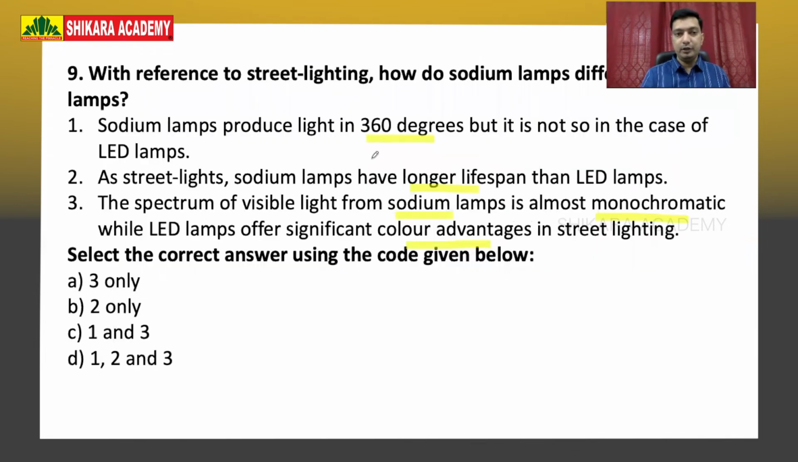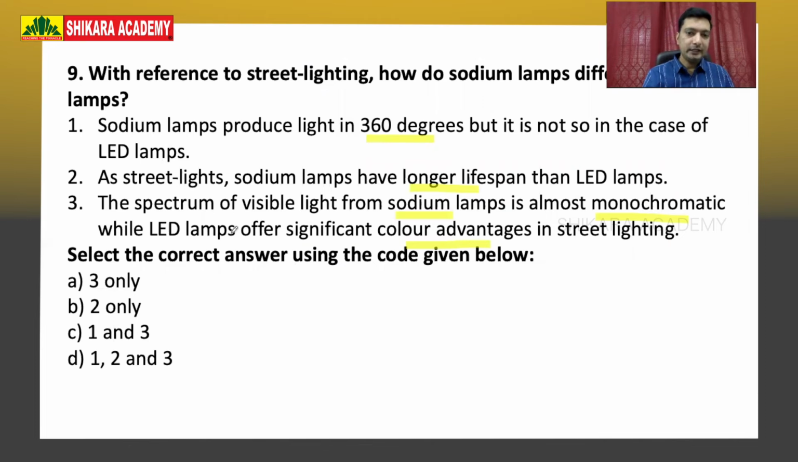The first one, I think you have understood, right? Sodium lamp produces 360 degrees, but not LED. Statement is right. Street light sodium lamps having longer lifespan is not correct, so statement 2 is not right. Statement 3, the spectrum of visible light from sodium lamps is almost monochromatic. That is true. But LED lamps offer significant color advantages. They have combinations of light. Sometimes they are monochromatic, but different combinations of colors can be mixed to give rise to a variety of colors. That is why LEDs provide color advantage in street lighting.